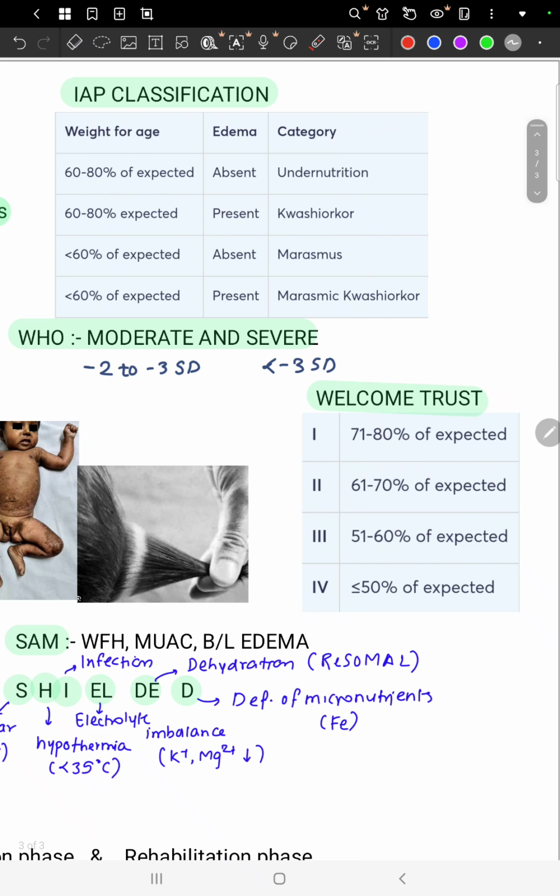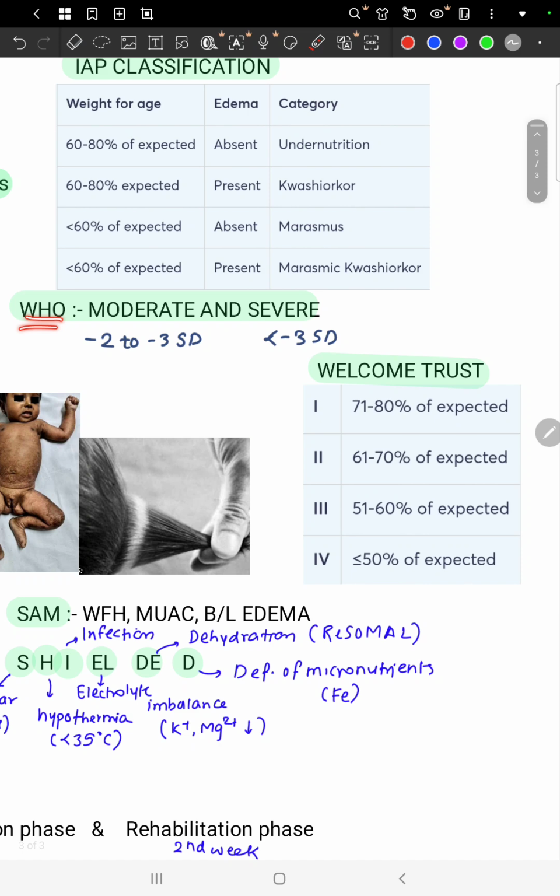According to this classification, if the weight for age of the child is more than 80%, then that is considered normal. If it is 60 to 80% of the expected and edema is absent, then that is considered undernutrition. If it is 60 to 80% but edema is present, then that is kwashiorkor. We know the hallmark feature of kwashiorkor is the presence of pot belly or edema. If it is less than 60% and edema is absent, then that is marasmus. However, if it is less than 60% and edema is also present, then that is called marasmic kwashiorkor. So this is the IAP classification.